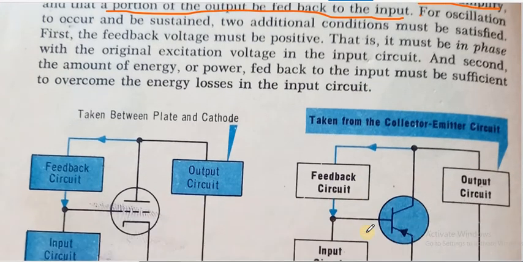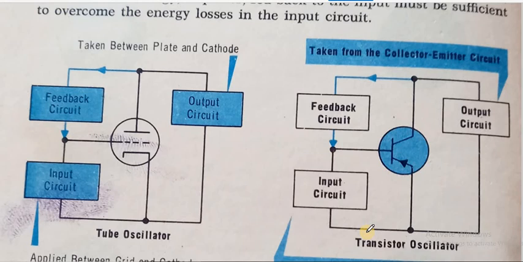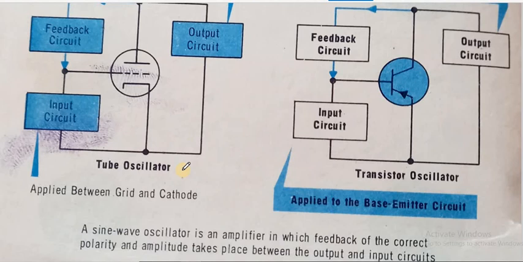Now with an amplifier, we can make this simple transistor oscillator circuit. As we have broadly made a block diagram, here this is a transistor, and to the transistor there is an input circuit, and this is an output circuit along with the feedback circuit. So the feedback circuit is providing a portion of the output signal to the input signal. This is the basic circuit of a transistor oscillator. This circuit is for the tube oscillator. These are generally obsolete now.